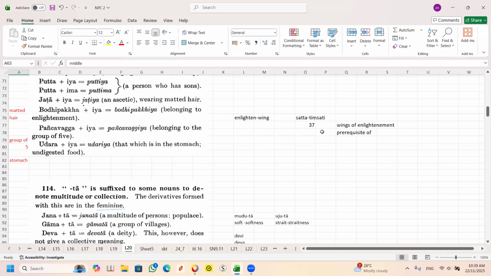All make up the 37 factors, called the prerequisites of enlightenment. However, the word used is wing in the Pali word.